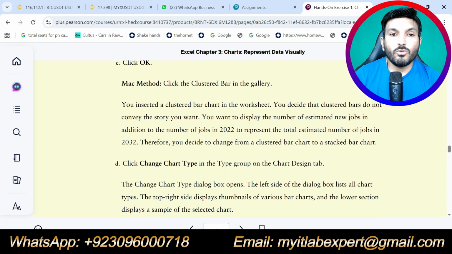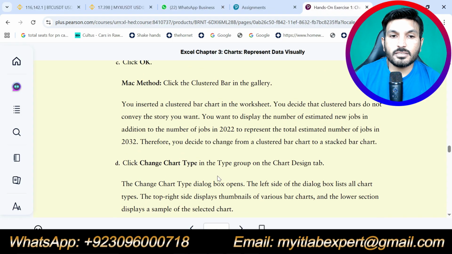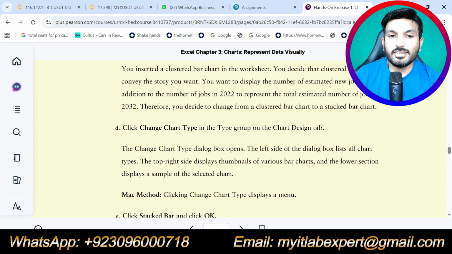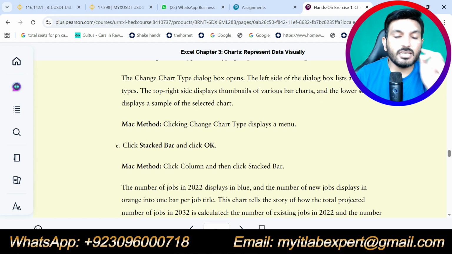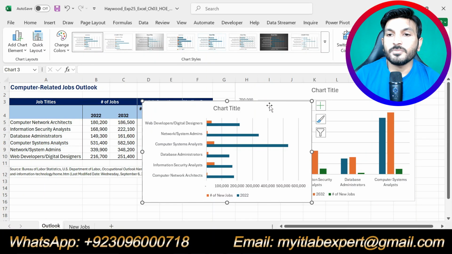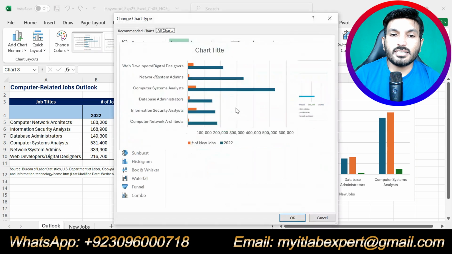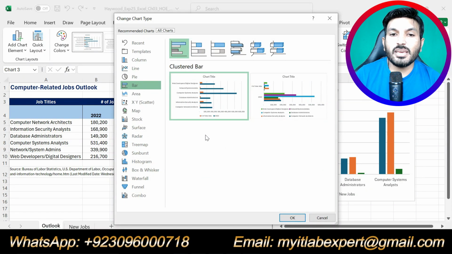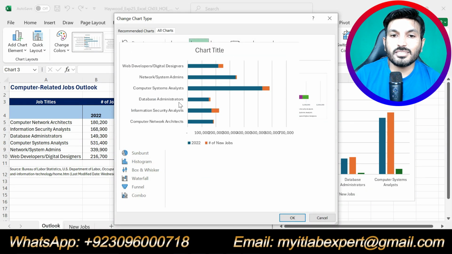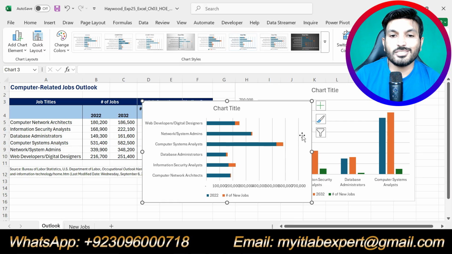Okay. Now we will do the next part, that is part D. Part D is saying change chart type in the type group on the chart tab, and we are supposed to change the chart type to stacked bar chart. So select this chart, click on chart design, go to change chart type, and we are supposed to make this a stacked bar chart, this one, second option. Okay, select this one.